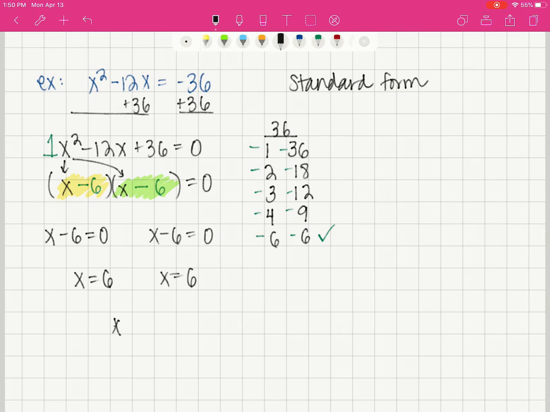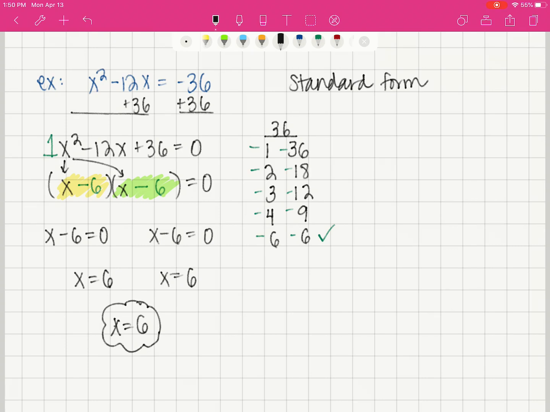Well, that's the same number. So our answer is x equals 6. So in this case, we only have one answer. Now it's going to be very interesting when we start thinking about what this looks like graphically. What does this look like graphically? We know that solutions look like x-intercepts, and we're going to talk about that.